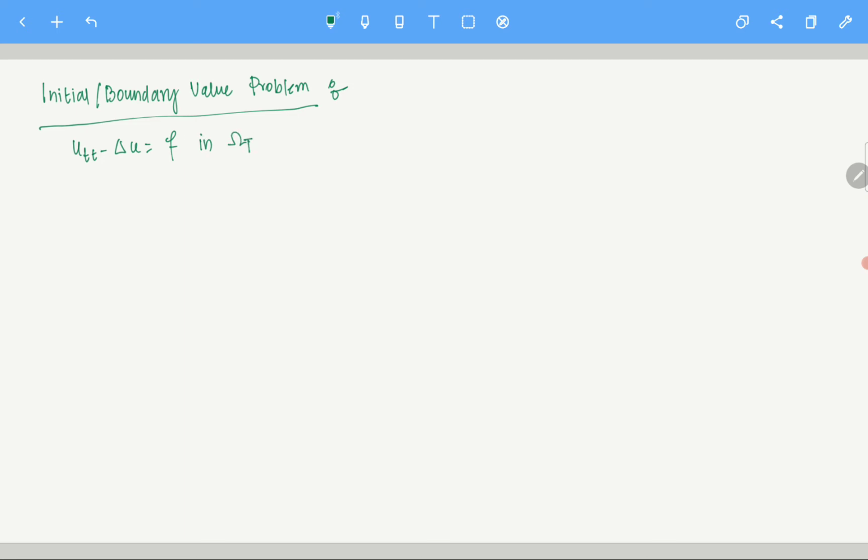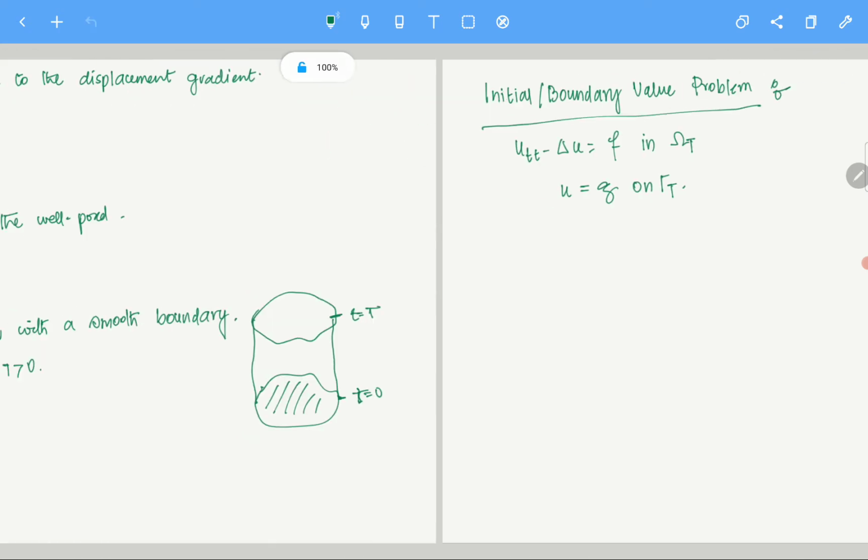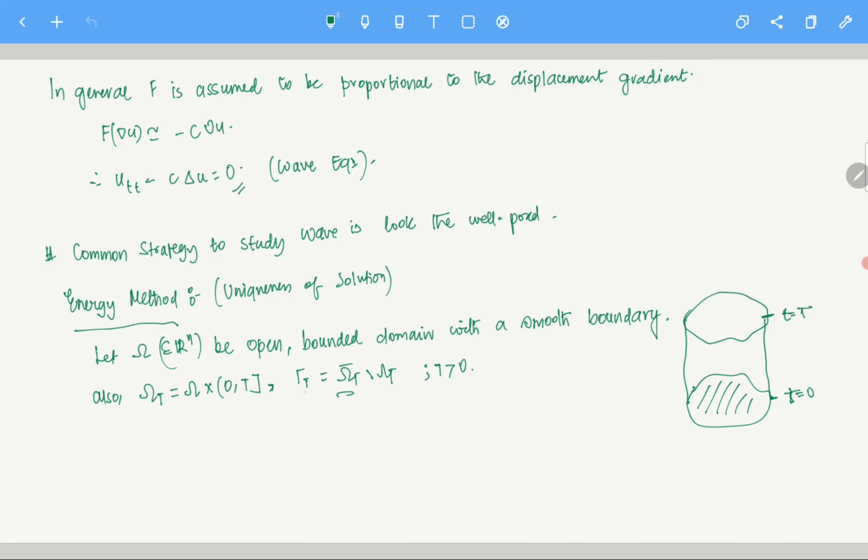Okay, so of course that is always there. That is the wave equation. What does u do on the boundary? That is equal to g on gamma t. Clear? And see, on the boundary, this is not the parabolic boundary. Please remember, this is the boundary for the wave equation.